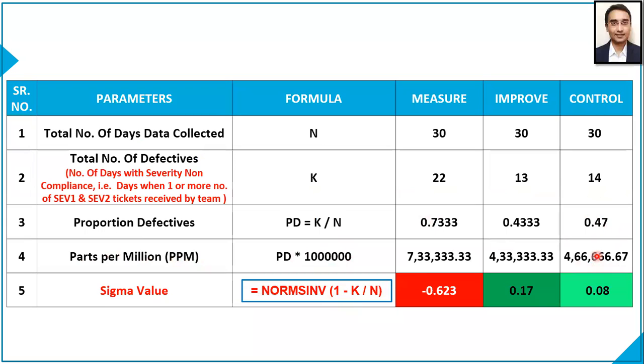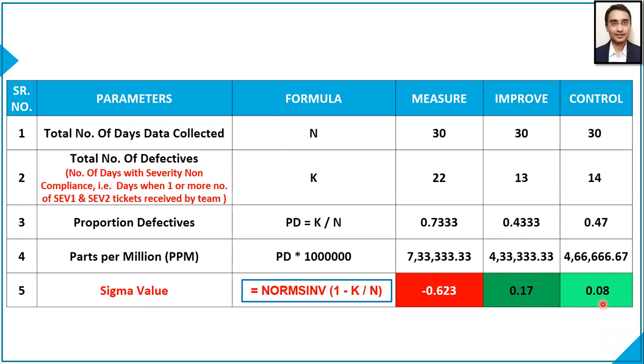And this is the sigma value we got, 0.08, which is slightly higher than 0. When we started in measure phase, it was minus 0.623. Then on an experimental basis, our sigma score was 0.17. And now for day-on-day basis, or ongoing basis, our sigma score is 0.08. So our performance or our sigma score is almost sustained.